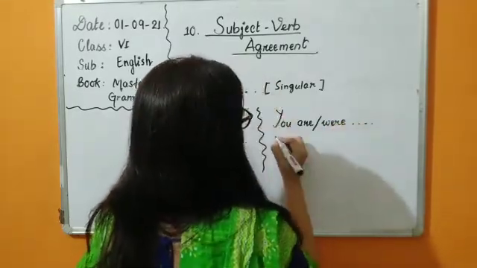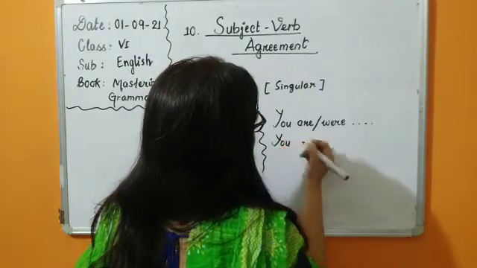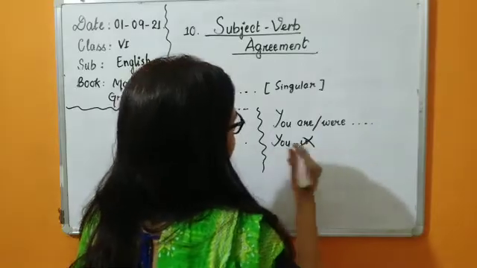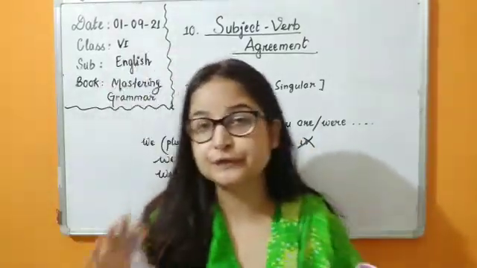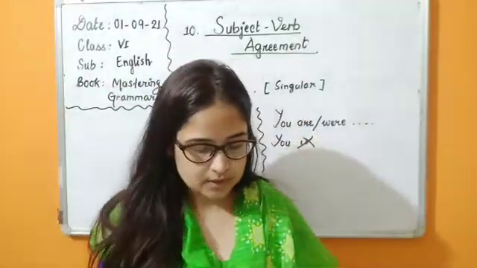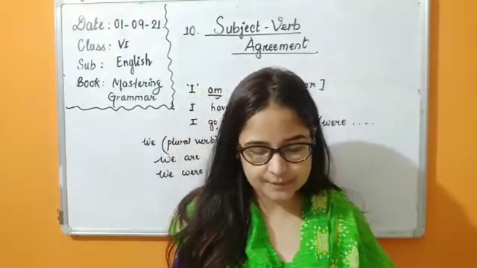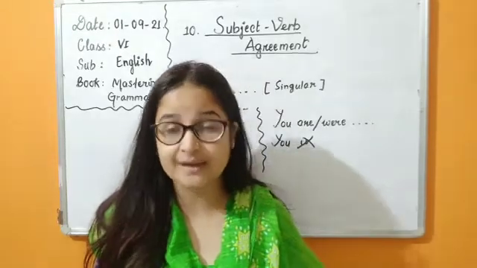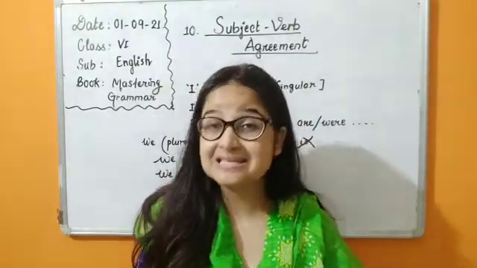You cannot use "you is," right? Wrong, it's wrong. So you cannot use a singular verb with "you." "They" is the third person plural and takes a plural verb in all tenses, like "they are" and "they have." So "has" is used for singular.